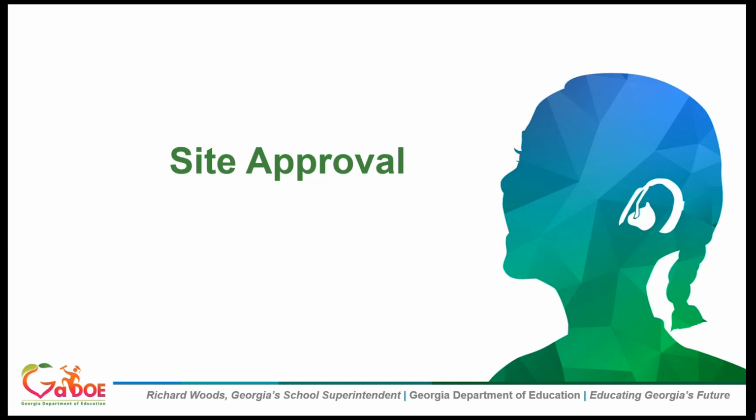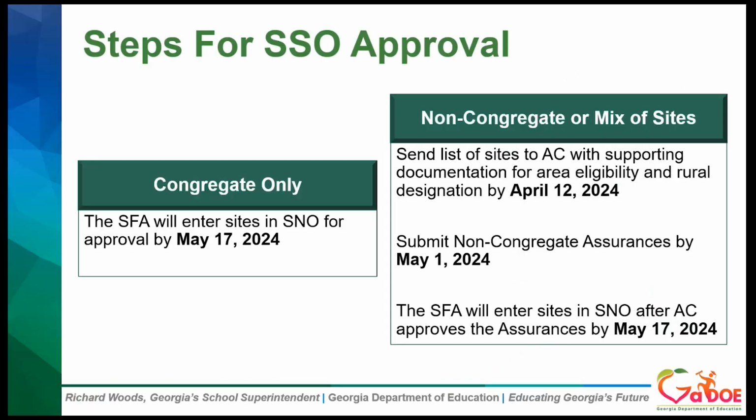We've talked about area eligibility, site types, rural, non-congregate, and meal flexibilities. And those are all the decisions that you need to make prior to this point when setting up your sites to get approval so that they can be approved to operate. So we do have a new process because of the meal pattern flexibilities and the extra information that we're going to need from you on those non-congregate assurances that Sarah discussed.